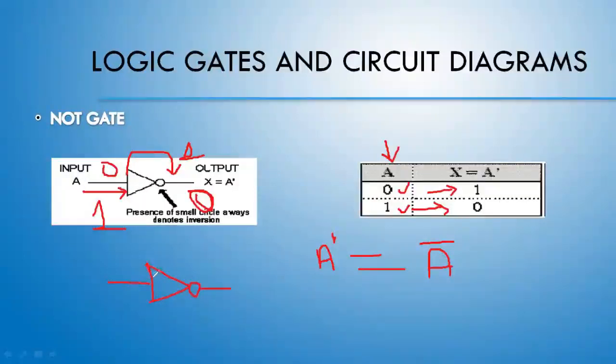Don't get confused with OR gate and NOT gate, because in OR gate we are not having a triangle, we are having a curved line, then make the 2 lines here, and we would be having at least 2 inputs or more than 2 inputs. But in NOT gate we will have only 1 input and 1 output. This circle is mandatory.